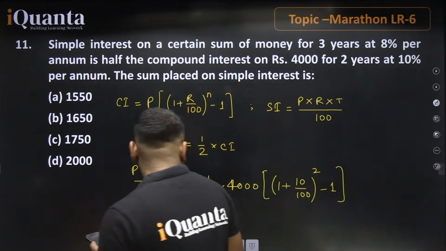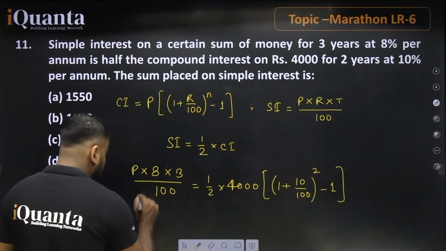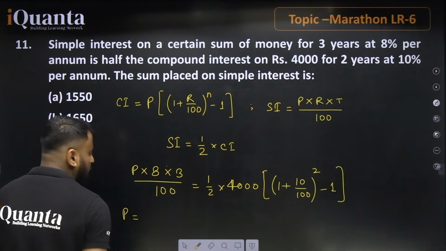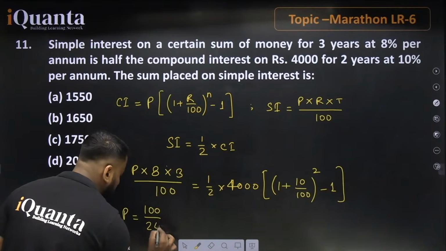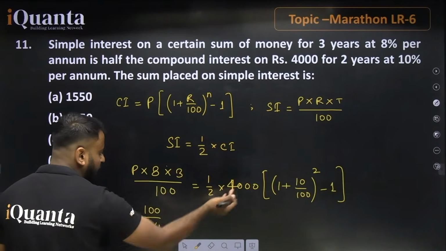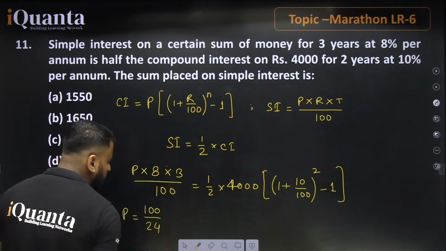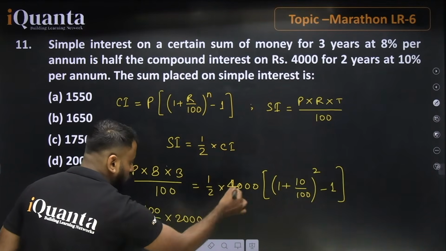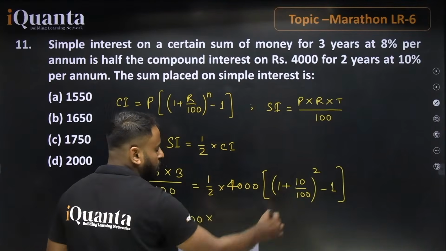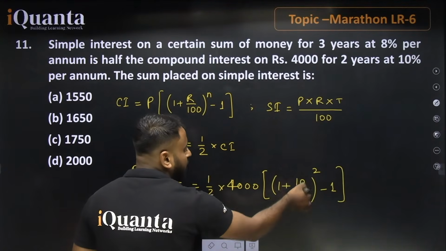Going with the calculation, this value will be equal to P, and we can say 100 divided by 24, because if you shift this value to the right hand side, it becomes 100 divided by 24. Further, this value is equal to 2000, because half into 4000 will be 2000. Now let's talk about this. Here we have 11 divided by 10.